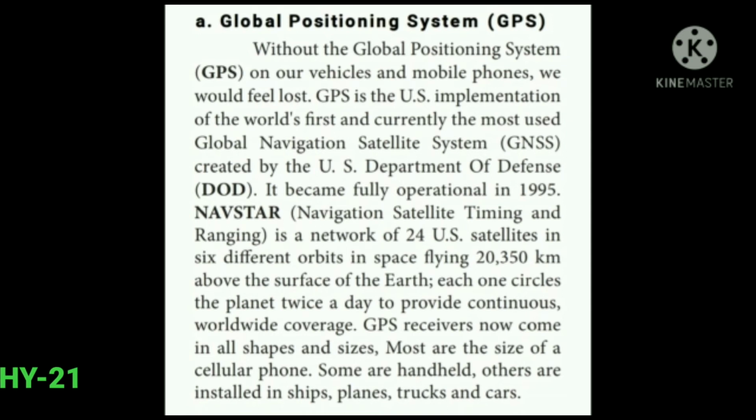Navigation Satellite Timing and Ranging network of 24 US satellites in six different orbits in space, flying 22,350 km above the surface of Earth. Each one circles the planet twice a day to provide continuous worldwide coverage.